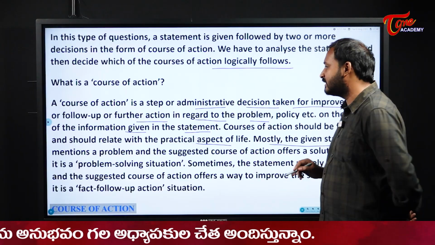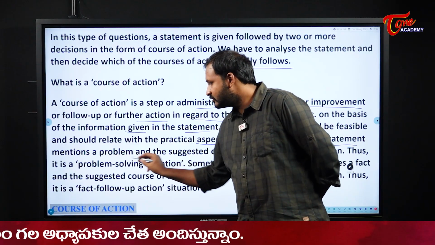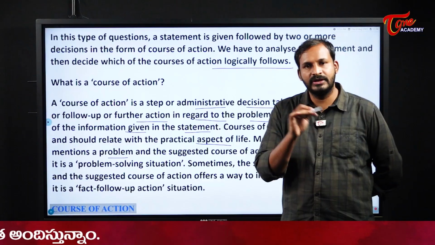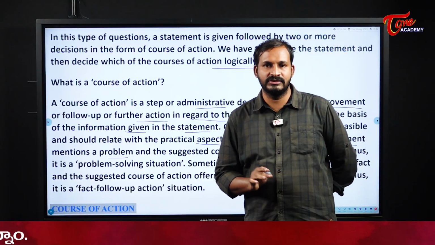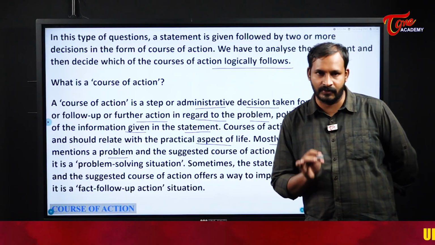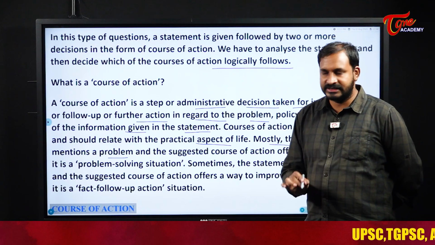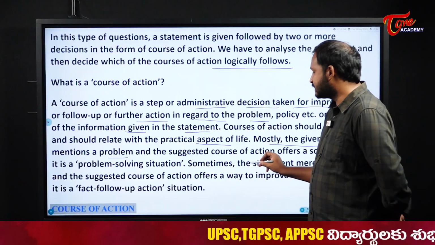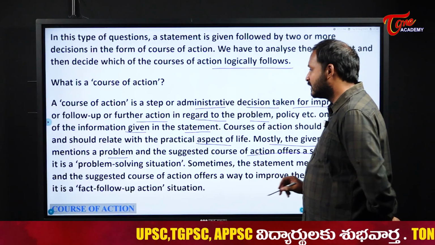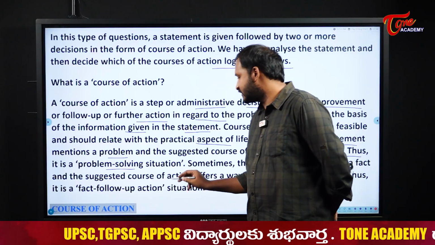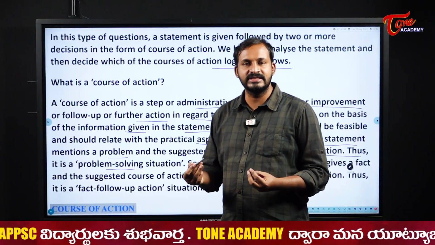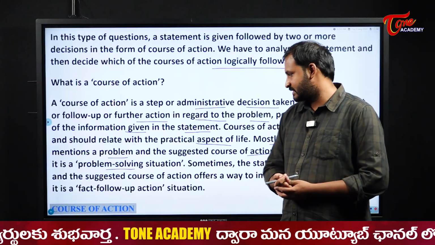Mostly the given statement mentions a problem. Usually, mostly they will give us problems only. And we need to show a logical solution for that problem in a realistic approach, and suggest a course of action or solution. Thus, it is a problem solving situation. Usually, this course of action can also be considered a problem solving situation for us.